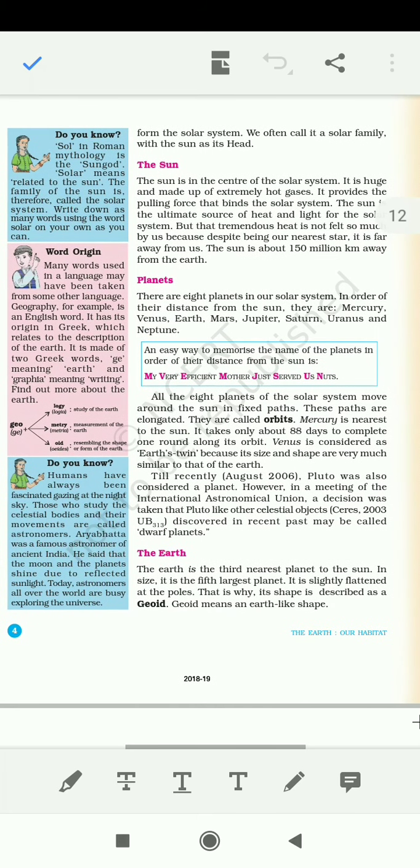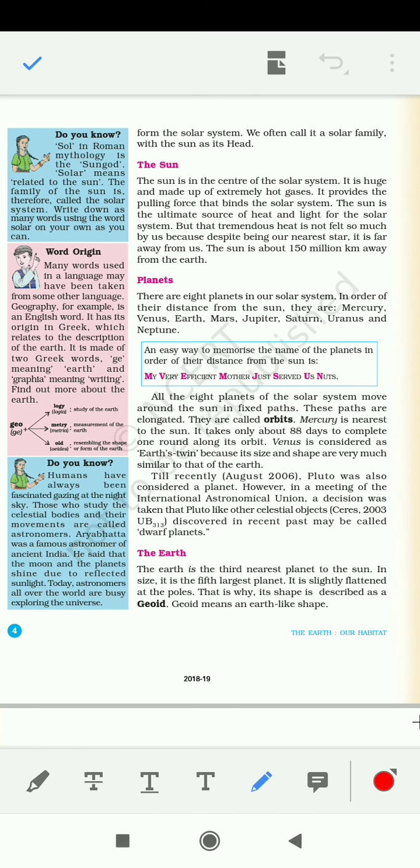You already know that. Apart from that, if we talk about planets, then planets move around in fixed elongated paths. They are called orbits. So let me draw it like this: this is the orbit, and here one planet is there, here one planet is there, so they will always travel in that fixed elongated path. This is the phrase you all have to write in the examination, that is fixed elongated path.